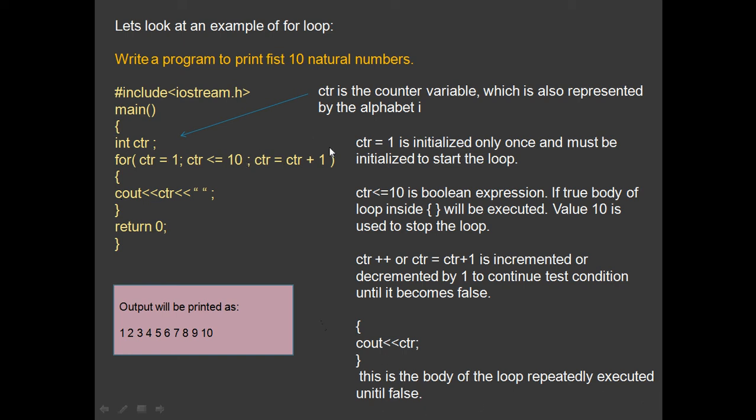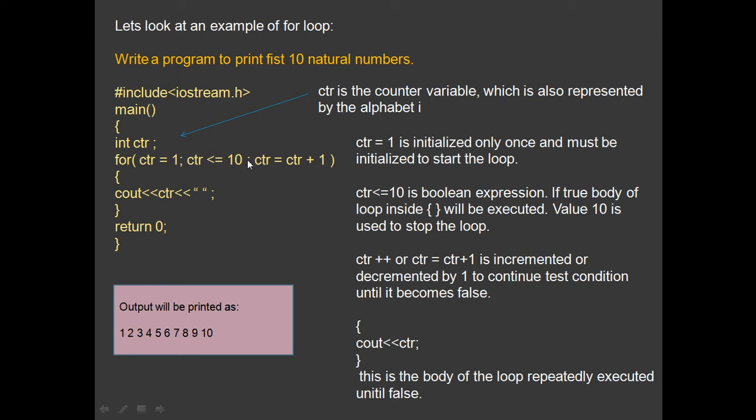Now once this gets incremented by 1, the present value of CTR is 1, so CTR equals 1 plus 1, which is 2. So 2 will be stored in the counter variable CTR. CTR is a variable which stores data temporarily, right? Once the formula on the right side is executed, the value obtained is assigned to the variable on the left side. So CTR now will become 2.